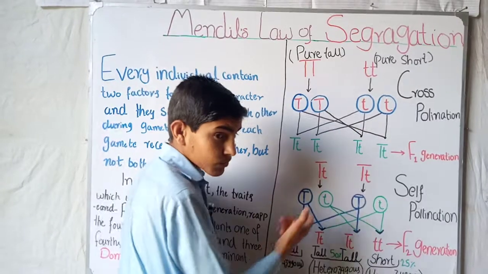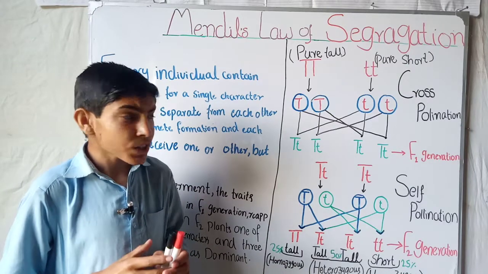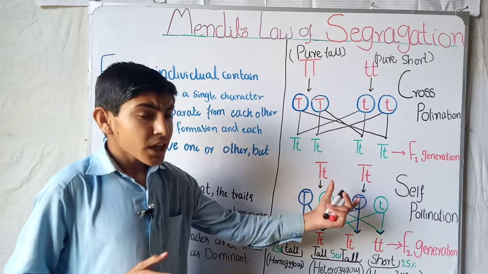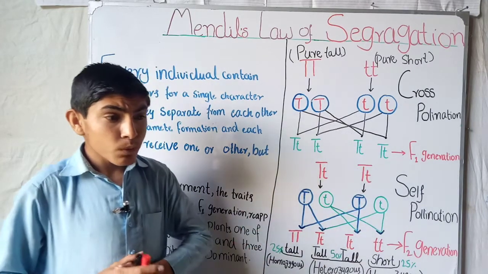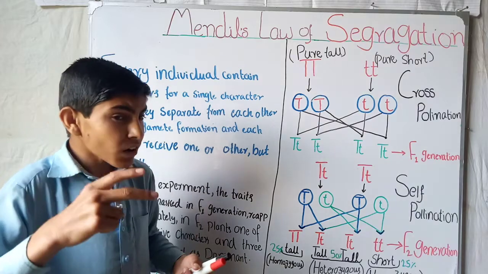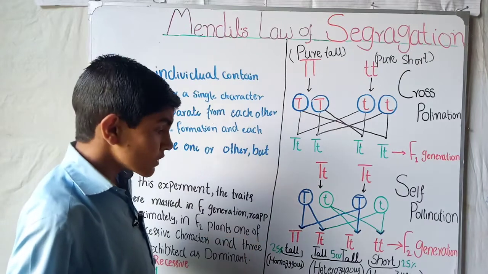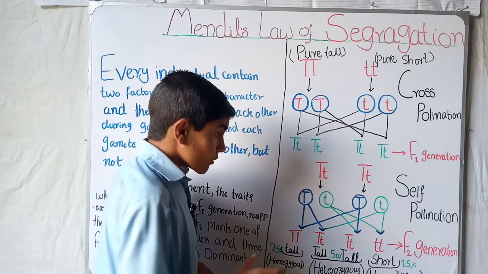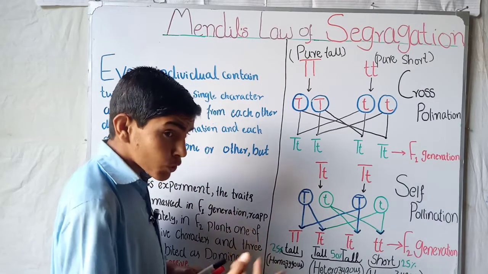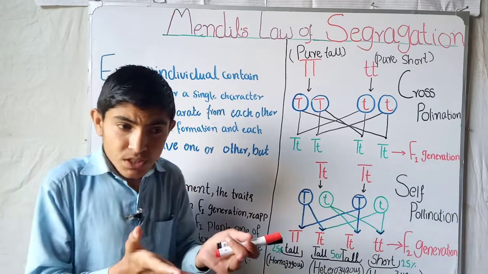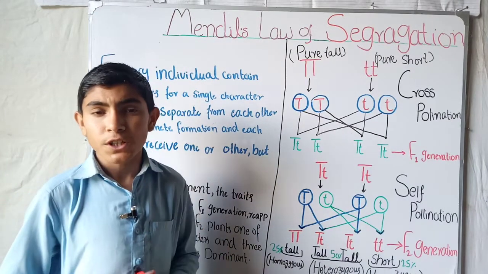It is mixed. So to find the answer to this question, Mendel performed another experiment on the F1 generation to find the genotypic nature of the F1 generation.